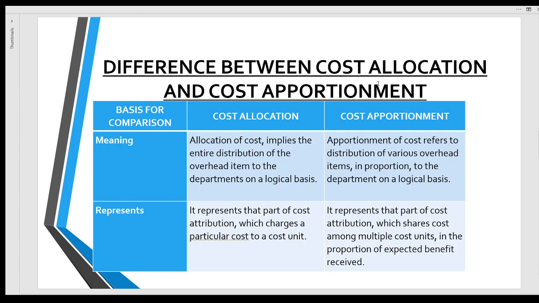Difference between cost allocation and cost apportionment. Cost allocation, meaning allocation of cost, implies the entire distribution of the overhead items to the departments on a logical basis, and apportionment of cost refers to distribution of various overhead items in proportion to the department on a logical basis. It represents that part of cost attribution which charges a particular cost to a cost unit, and cost apportionment represents that part of cost attribution which shares cost among multiple cost units in the proportion of expected benefit received.